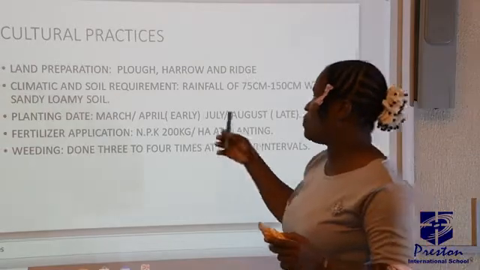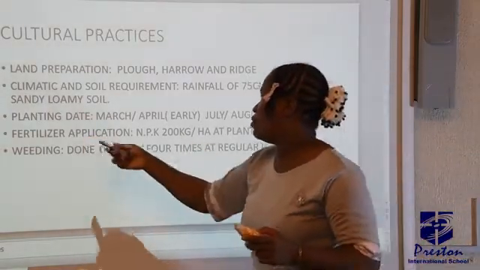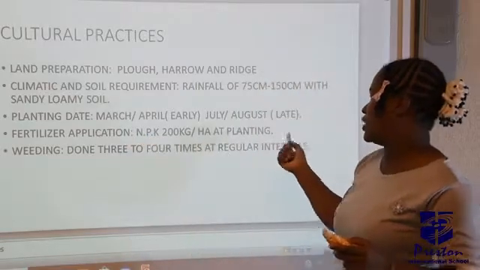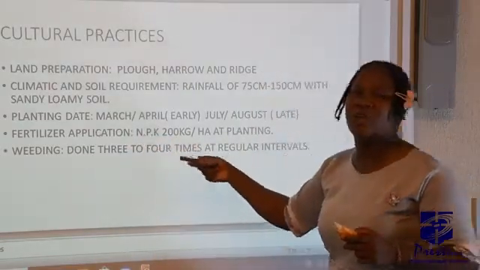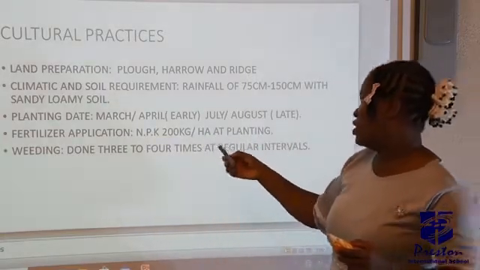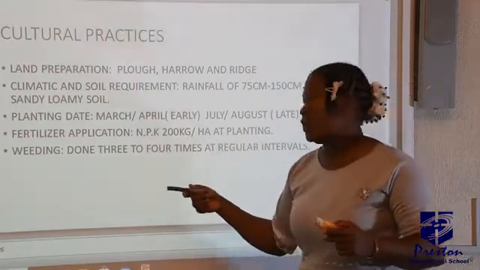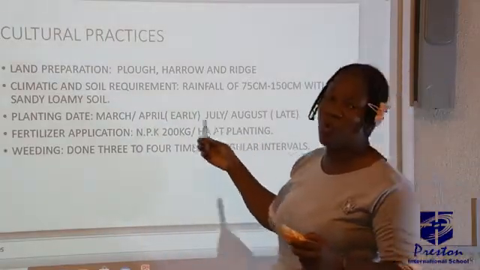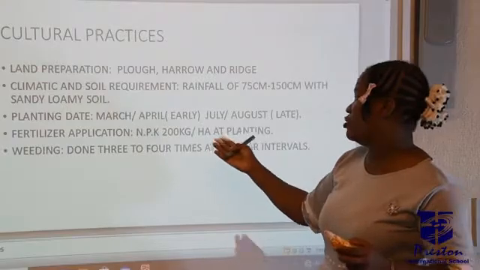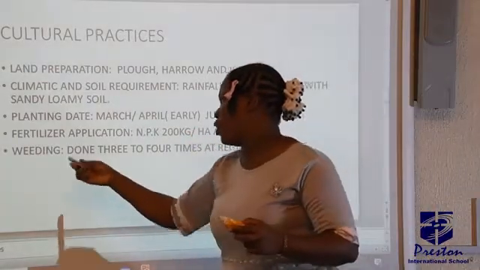After planting, we need to make use of fertilizer. You apply NPK fertilizer, nitrogen, phosphorus, and potassium fertilizer, at planting. You need 200 kg, that's 2 bags, per hectare of land. So if you have up to 4 hectares of land, you should know you are supposed to make use of 800 kilograms.